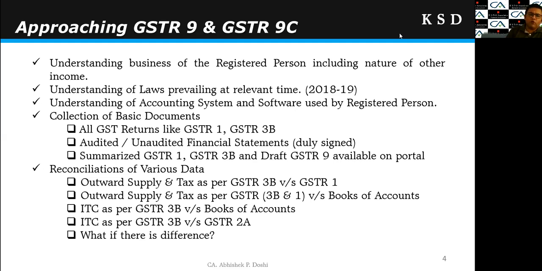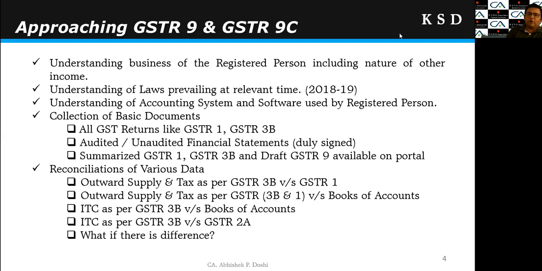Then we will have to have an idea of the laws prevailing at the relevant time of 2018-19, because the GST law has kept changing every time. The law has been changed, and there are constant amendments in the GST law. So what is important for this annual return is the law prevailing at the time of 2018-19. So we should have an idea of this.